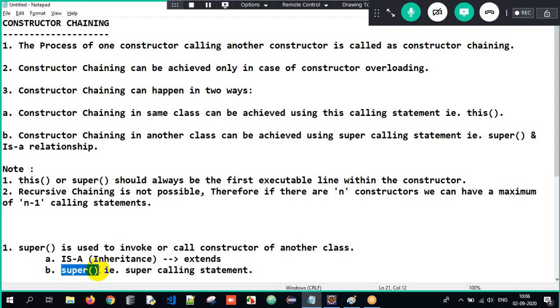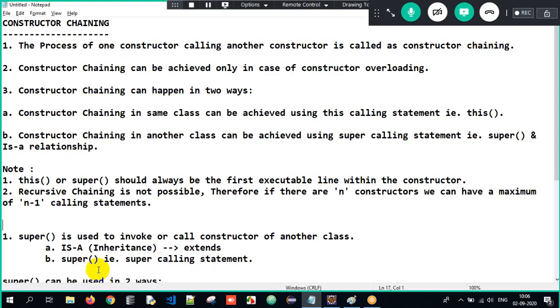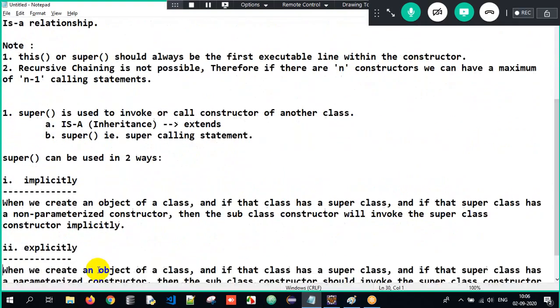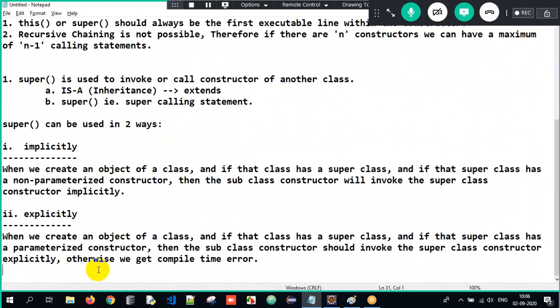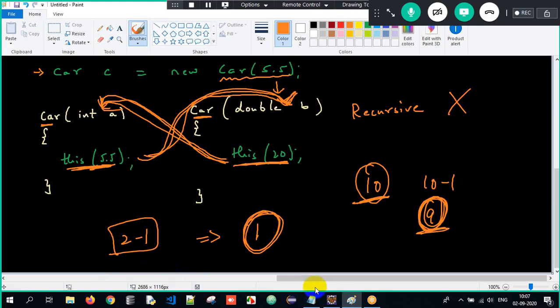If I want to call the constructor of another class, I have to always make use of the super calling statement. Again, that will happen in two ways. The super statement also will happen in two ways, that is implicitly and explicitly, which I will talk about later.